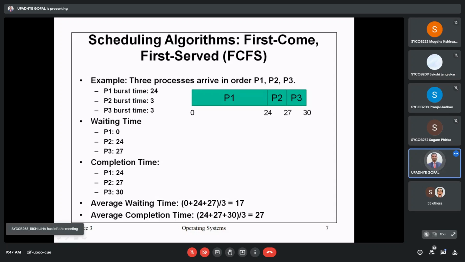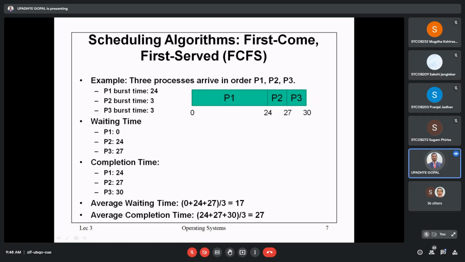So we have three processes arriving at the CPU in the order P1, P2, and P3. For P1, the time interval required is 24 units. P2 requires 3 units, and P3 requires 3 units. Initially, there is nothing in the CPU.